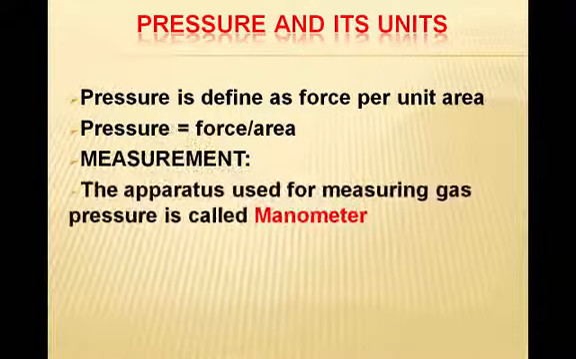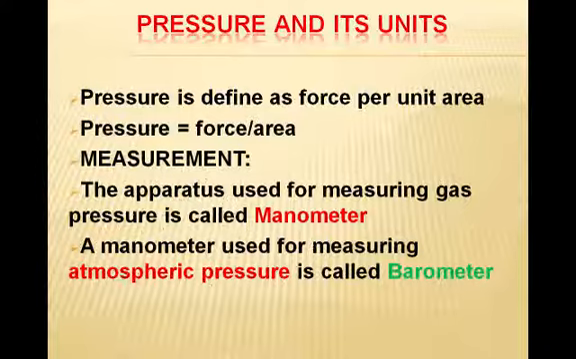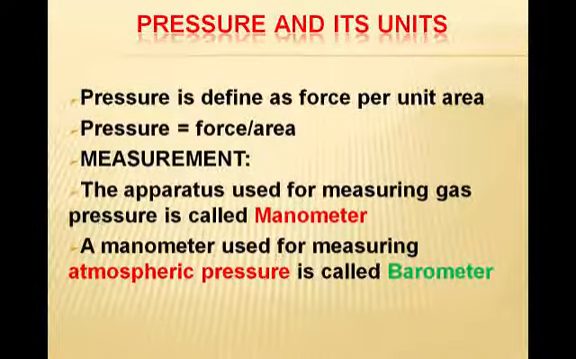The apparatus used for measuring gas pressure is called a manometer. But when we are measuring atmospheric pressure, the manometer which we are using is called a barometer. So a manometer used for measuring atmospheric pressure, remember atmospheric pressure, is called a barometer.